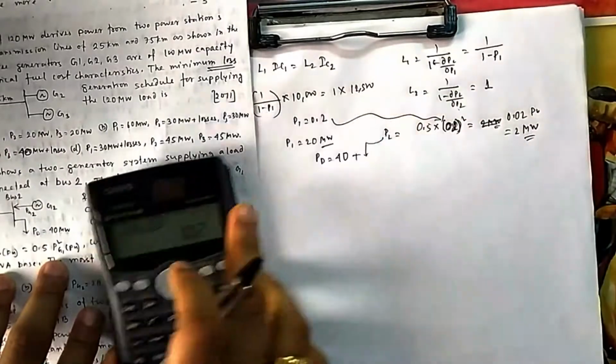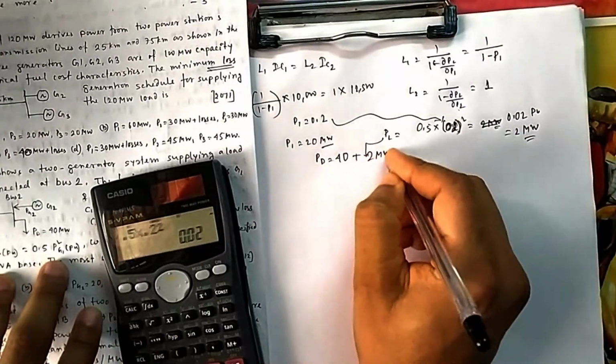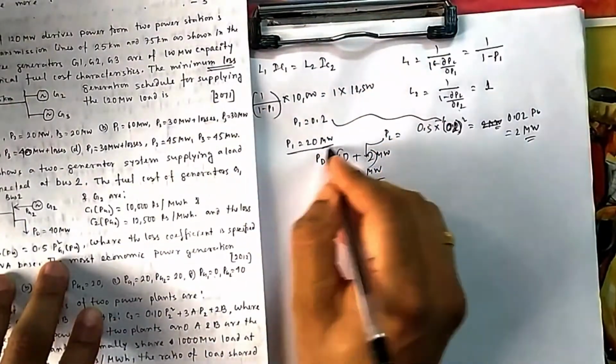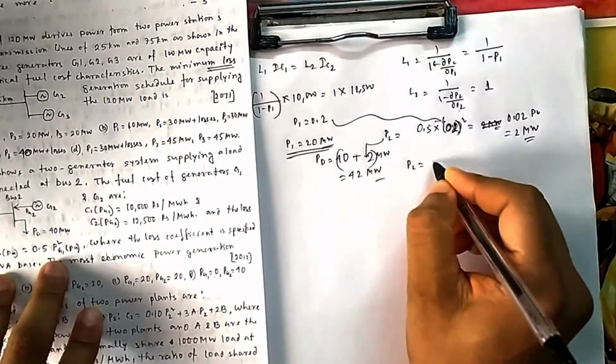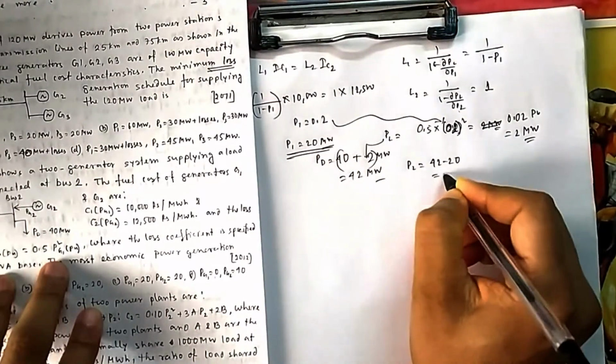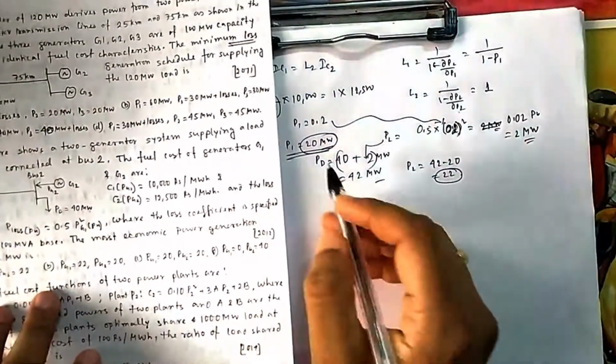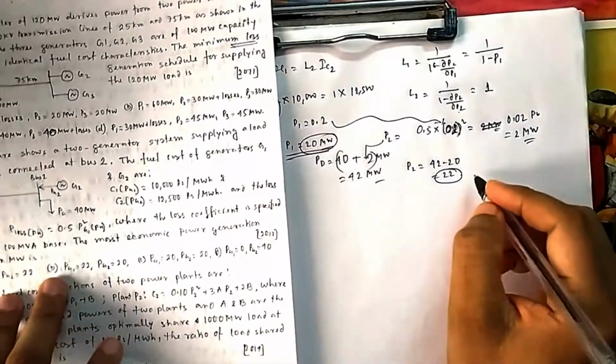This is the loss. So total load, you have to supply 42 megawatt. 40 is your load and 2 is its loss. So 42 megawatt, out of this P1 is supplying 20. So P2 will supply 42 minus 20, that is 22. So these are the distribution. P1 is 20 and this is 22. That is your option A.